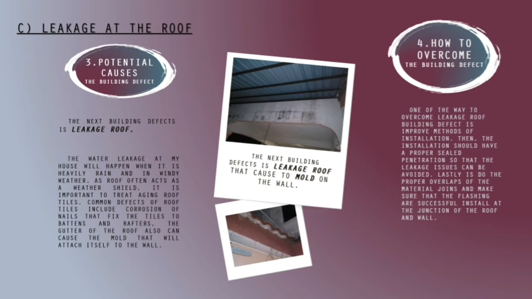To overcome these issues, we need to improve the methods of installation. Then, the installation should have a proper seal penetration so that the leakage issues can be avoided. Lastly, do the proper overlaps of the material joints and make sure that the flashing is successfully installed at the junctions of the roof and the wall.